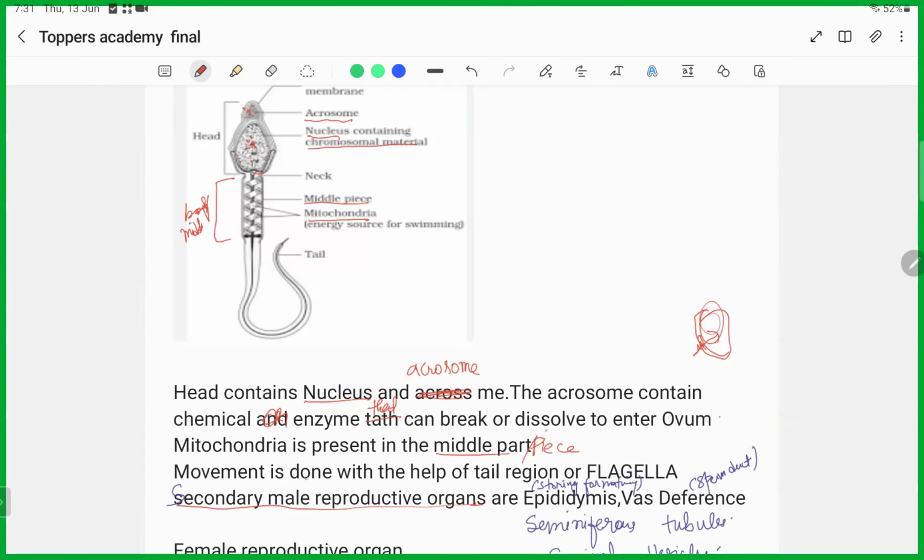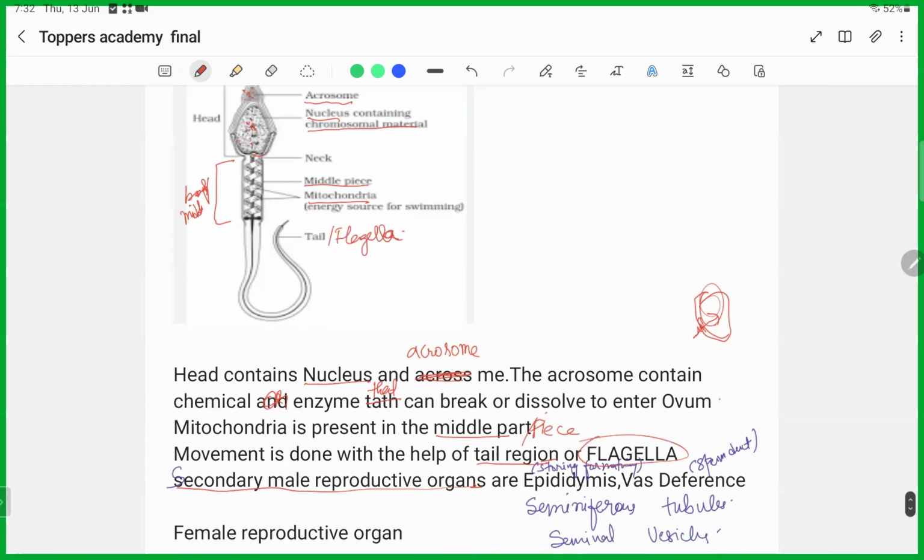And the movement of the sperm is done with the help of a tail known as the flagella. This tail is also known as flagella. Okay, please be familiar with the alternate names, because if you are not aware with that name, you will know that answer, but you will miss that question.